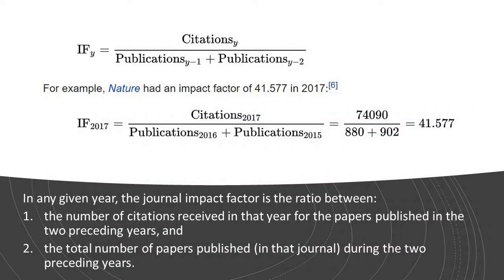See, this is one example from Nature, right? The Nature journal had an impact factor of 41.577 in the year 2017. Okay, so what does it mean?